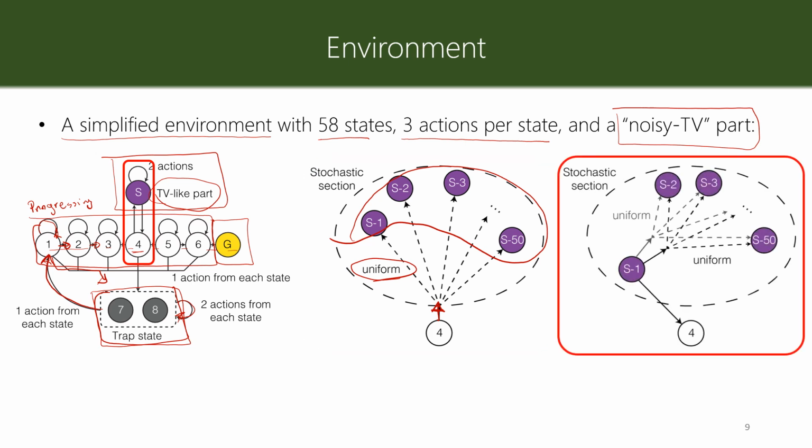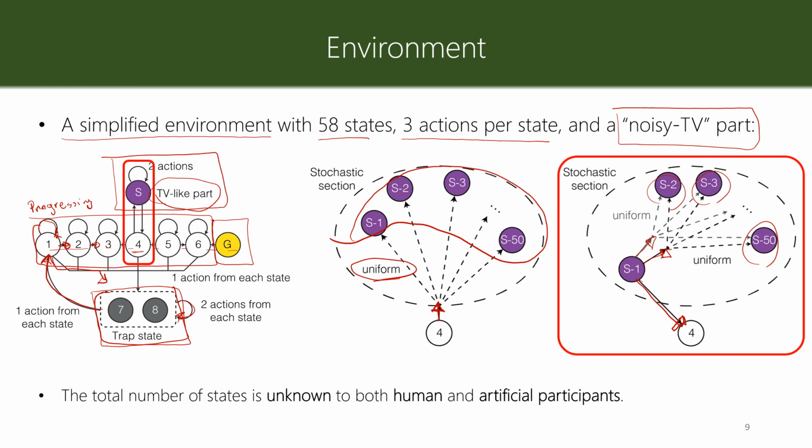When they are in one of these 50 stochastic states, 1 action always takes them out of the stochastic part to state 4. So it is not possible for them to get lost in this stochastic section, but there are also 2 actions that, if they take, they are randomly taken to another stochastic state. In this sense, it is very similar to the noisy TV of Burda et al.